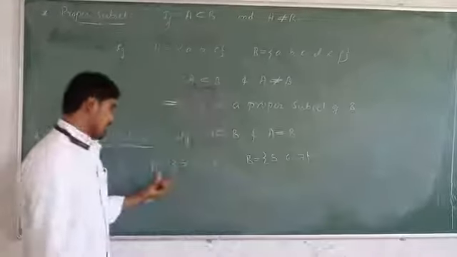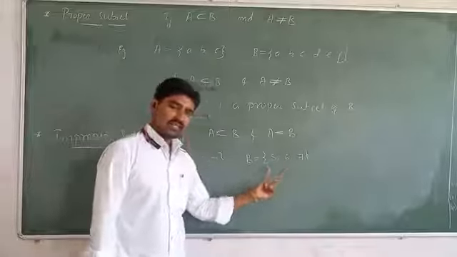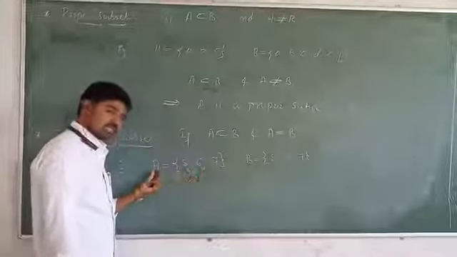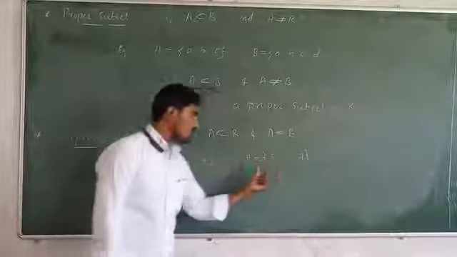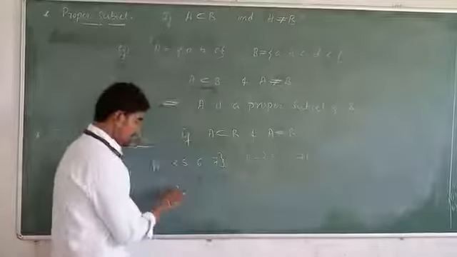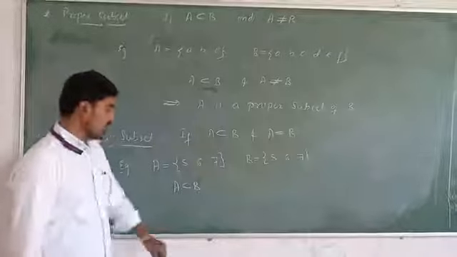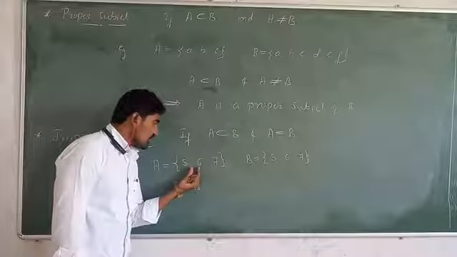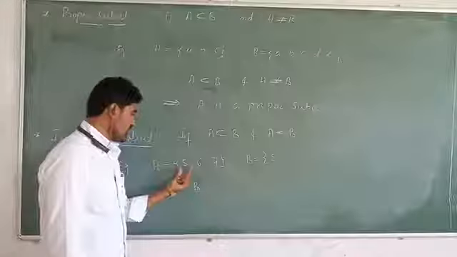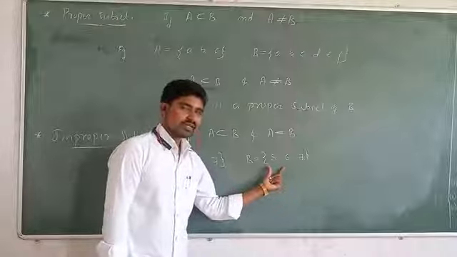Here A set consists of 3 elements, B set also consists of 3 elements, and whichever elements are present in the set A, those elements are also present in the set B. It means A is a subset of B, the first condition. Whichever elements are present in the set A, the same elements are also present in the set B, and one more condition, the number of elements present in the set A is 3, the number of elements in the set B is also 3.